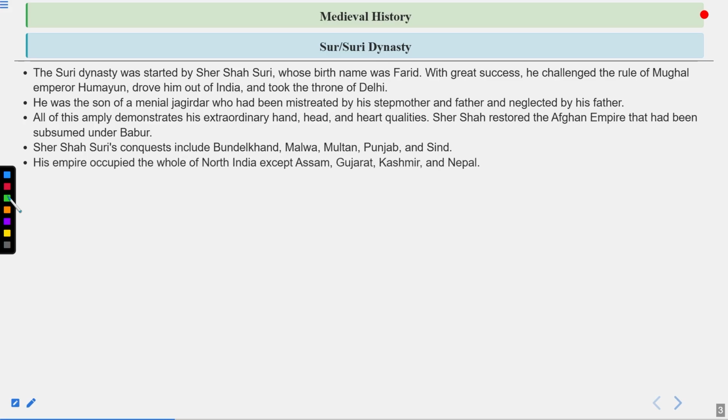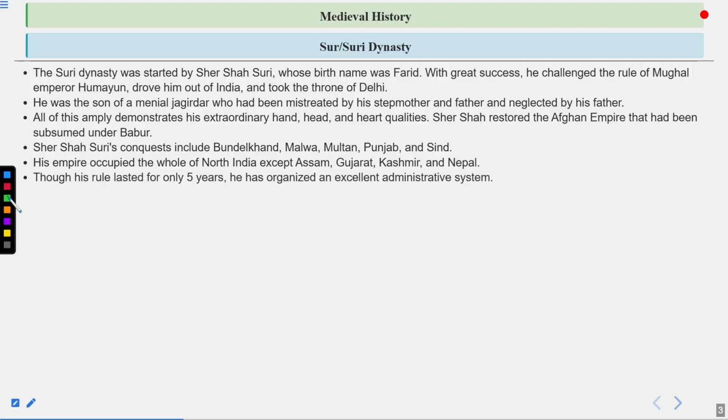His empire occupied the whole of North India except Assam, Gujarat, Kashmir, and Nepal. This was the expansion Sher Shah Suri achieved during the short span of his time, from 1540 to 1545, because he died in 1545.